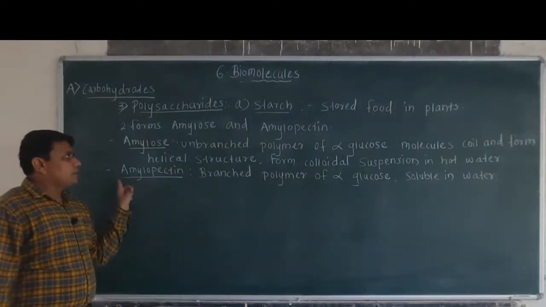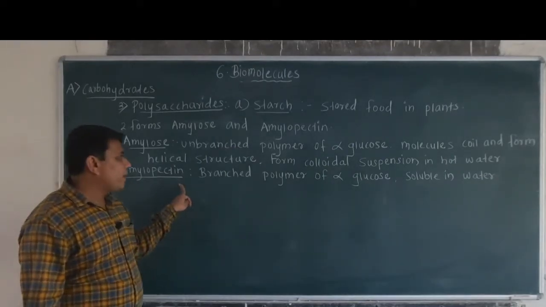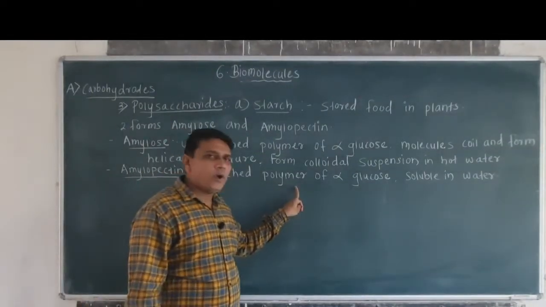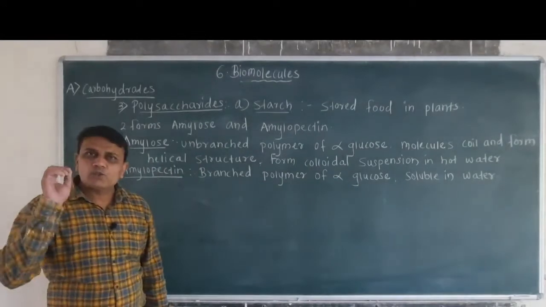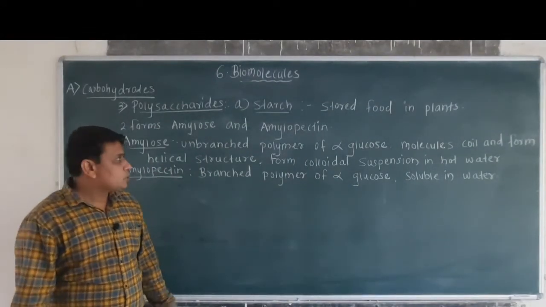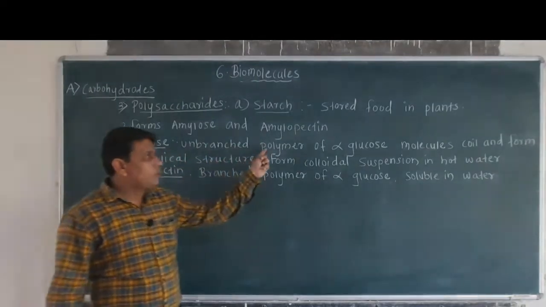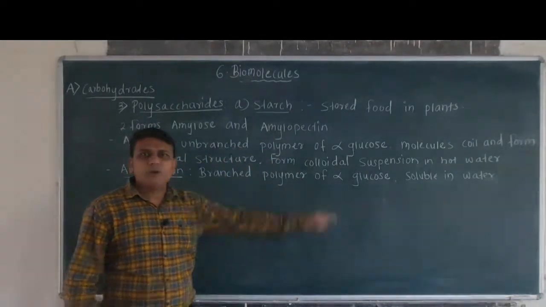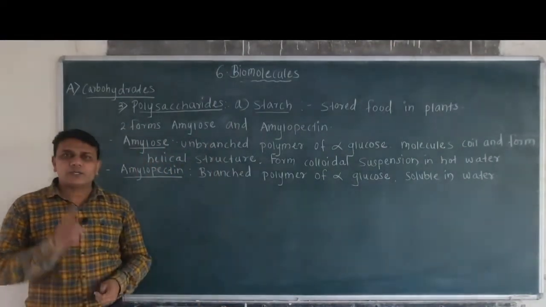Then the second type of starch is called amylopectin. Amylopectin is a branched polymer of alpha glucose and it is soluble in water. So, amylose is an unbranched polymer of alpha glucose, while amylopectin is a branched polymer of alpha glucose.